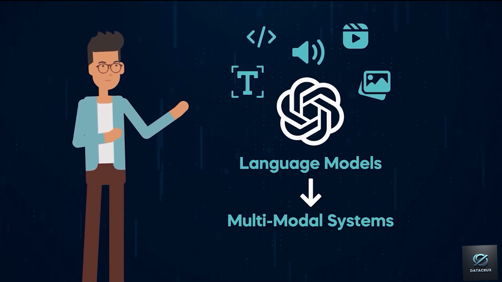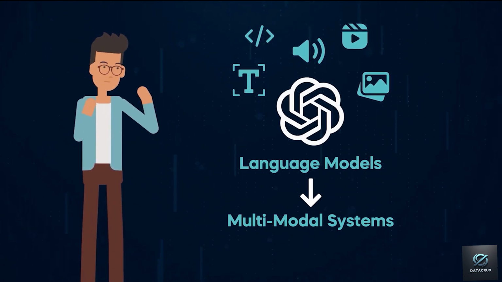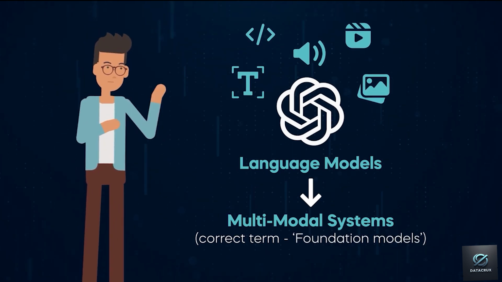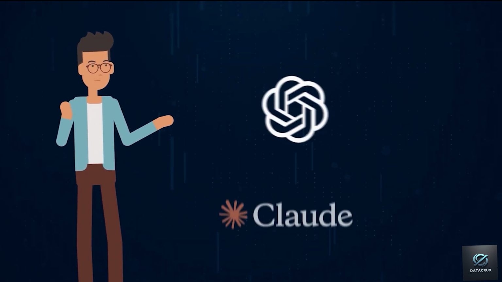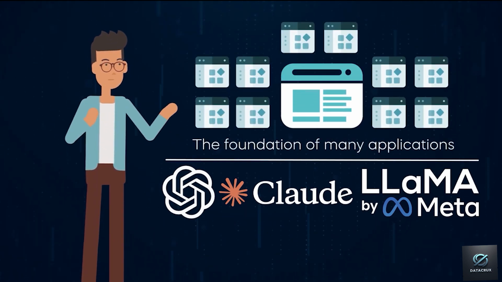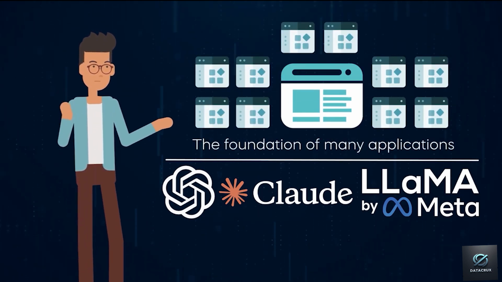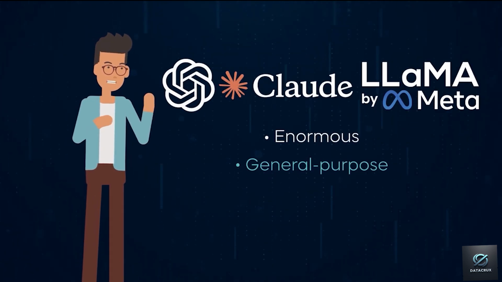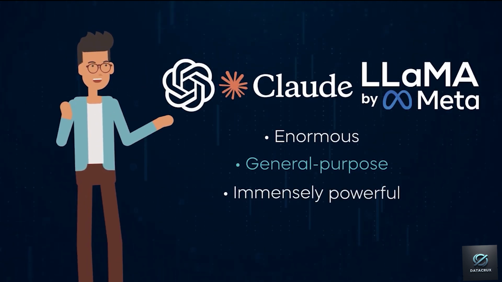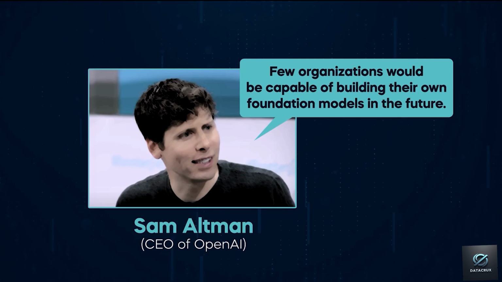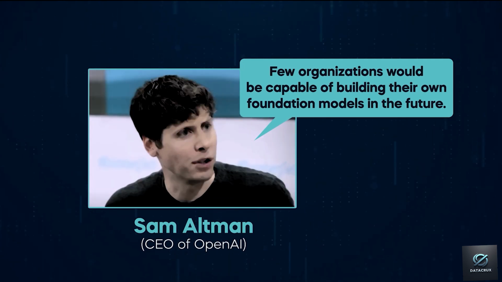The correct term the AI community used to refer to them is foundation models. This name comes from the idea that these models serve as a foundational layer for various applications across multiple disciplines. Foundation models are enormous, can perform various tasks, and are immensely powerful. According to OpenAI's Sam Altman, few organizations will be capable of building their own foundation models in the future.